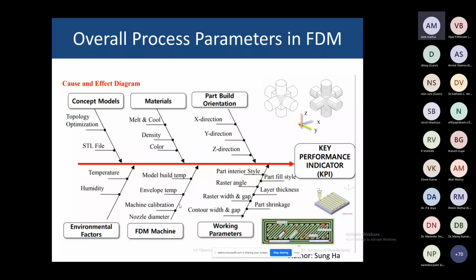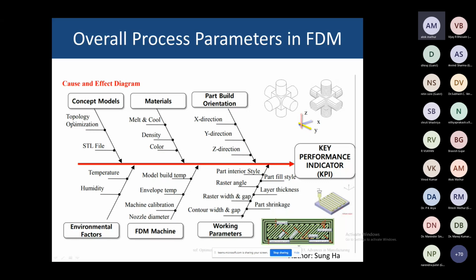Okay, sir. So this cause and effect diagram is the concept model talking about topology optimization. I have shown one diagram where you can change the physical shape of this product. In that case, we can reduce the weight and add material only where required. This type of material removal process we can do in MATLAB, or you can do it in ANSYS software also. So this type of topology optimization we can do. Then the STL file.